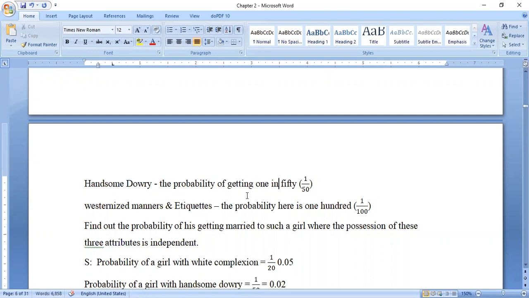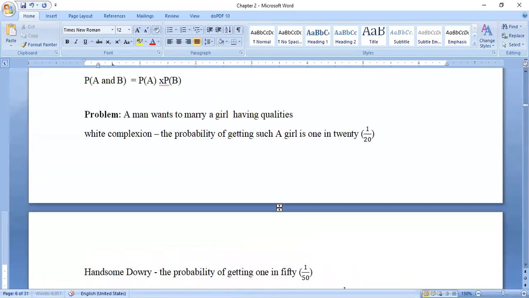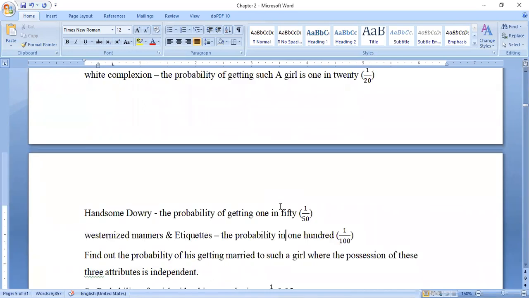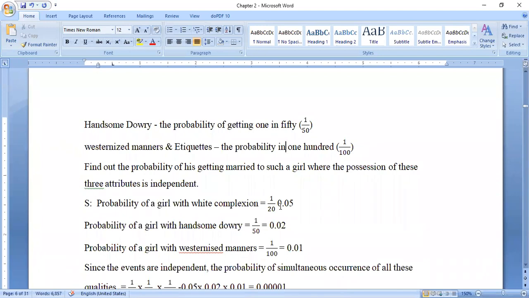Westernized manner and etiquette. The probability is 1 in 100, that is 1 by 100. Find out the probability of his getting married to such a girl, where the possession of these 3 attributes is independent. So that person wants these qualities: white complexion, handsome dowry, and westernized manner.